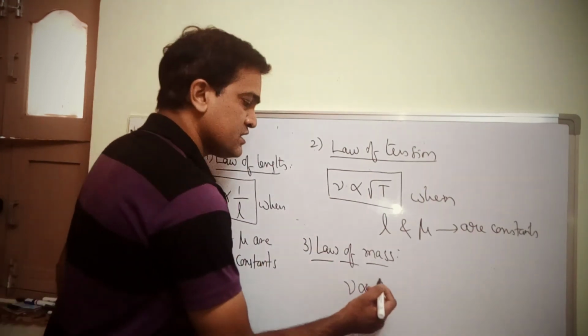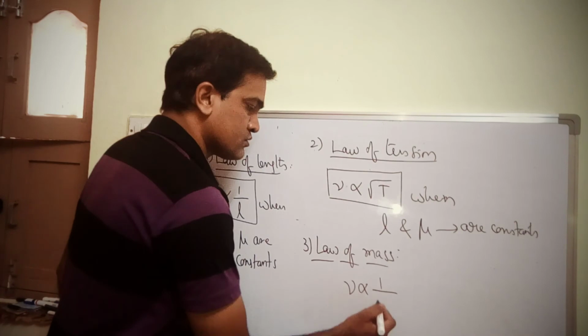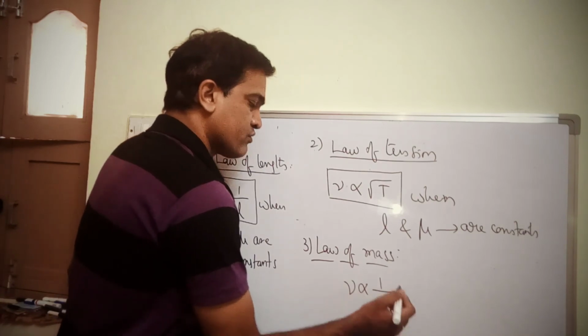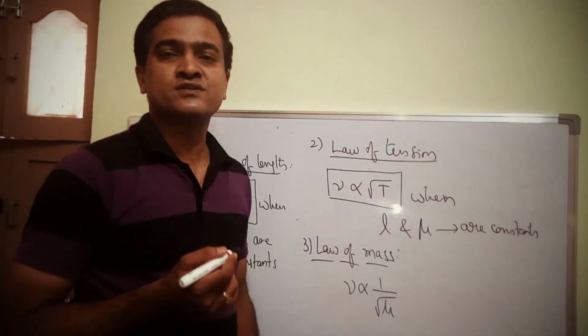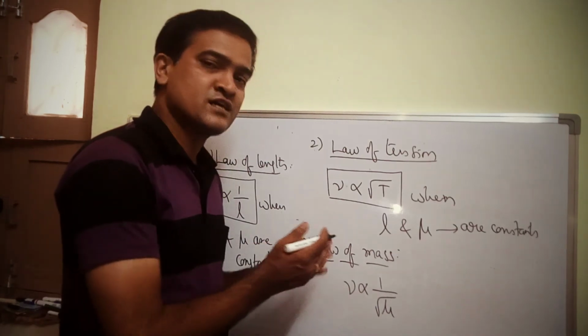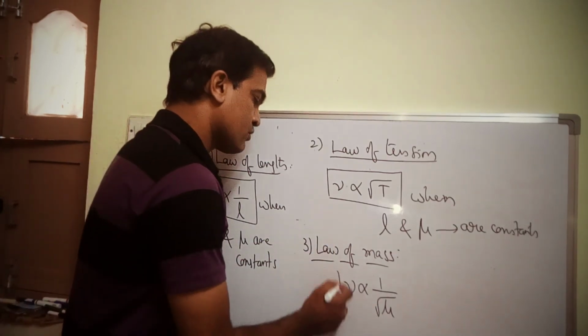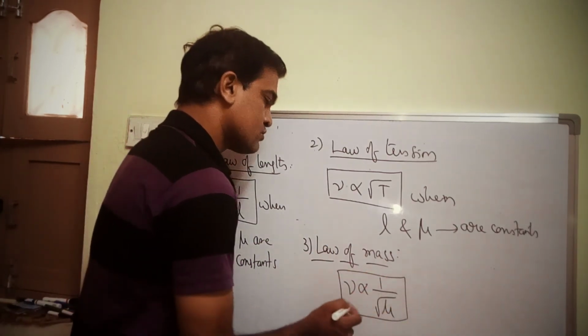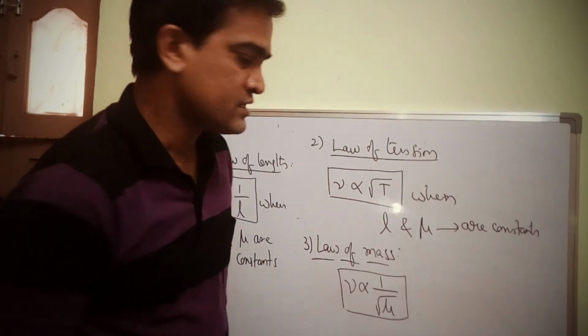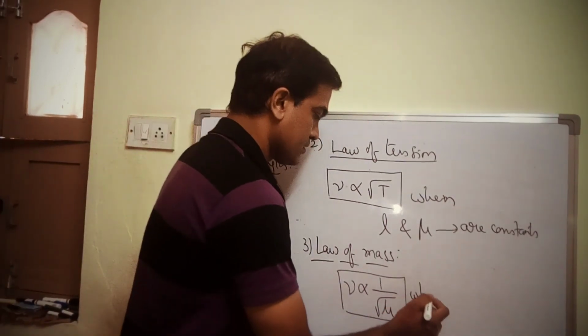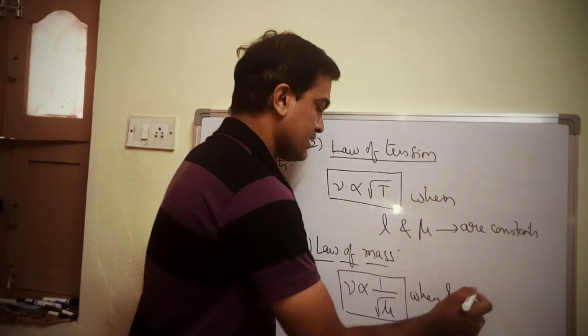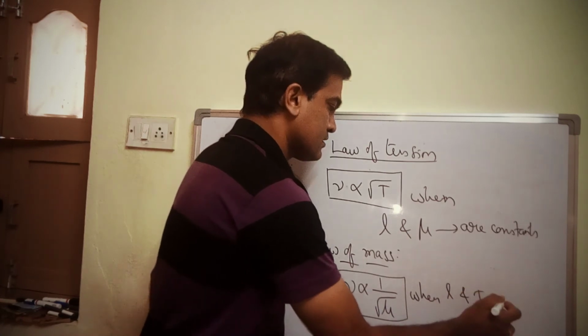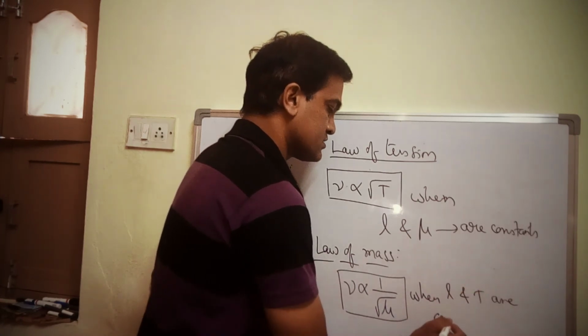So frequency is inversely proportional to square root of linear mass density, or square root of mass per unit length, provided the other two physical quantities, length L and tension T, are constants.